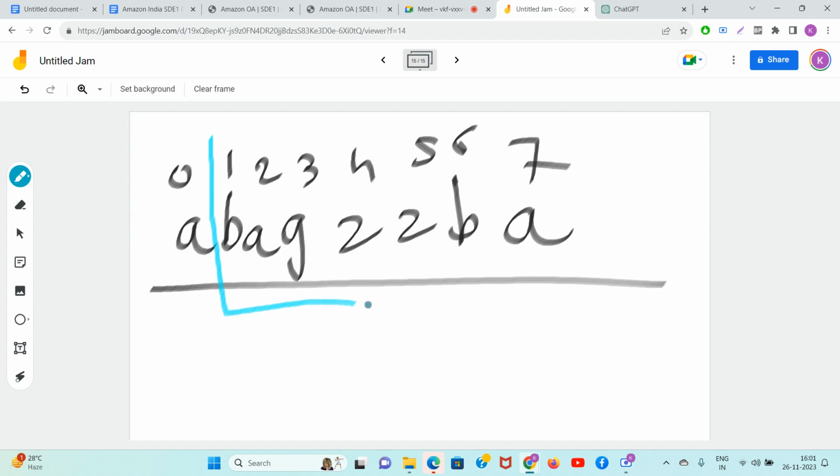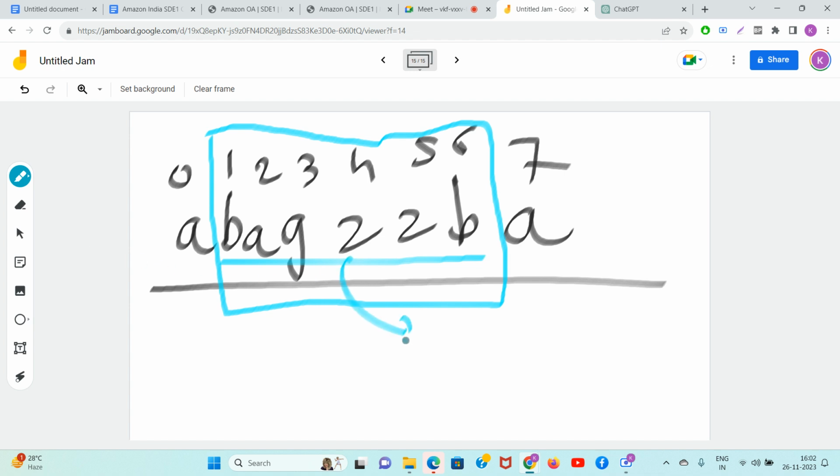Guys, you are very very lucky that you are getting the chance to solve this problem, because all others are only going to teach you popular standard problems. It's very important that you develop your skills for the questions you have not seen before. So guys, you can see that B to B, this is the string you're trying to select. Now how will we know whether this is valid or not? You will first check for character A, then you will check for characters B till Z.